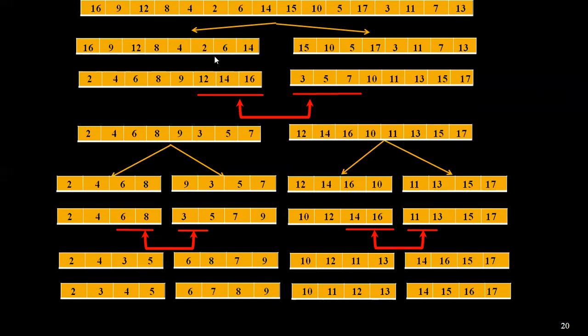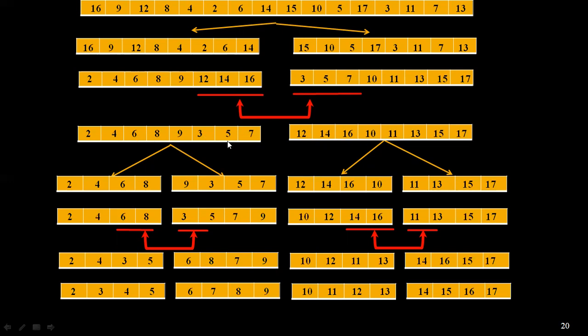Now what we are doing is locally sorting these elements. So here I have locally sorted this part to 2, 4, 6, 8, 9, 12, 14 and 16, and this one I have sorted as well. Now I have found the median, somewhere around 9. So what I am doing is swapping. My 3, 5, 7 come this side and 12, 14, 16 come this side.